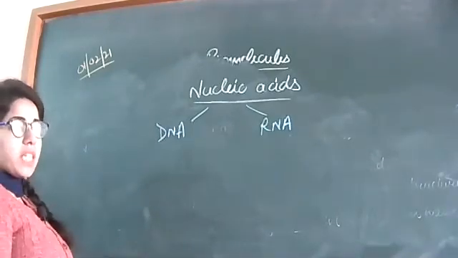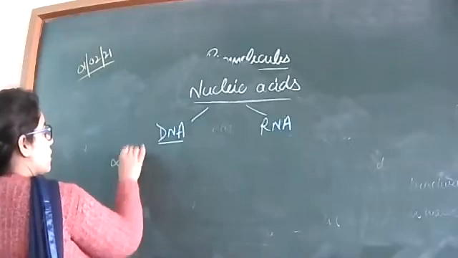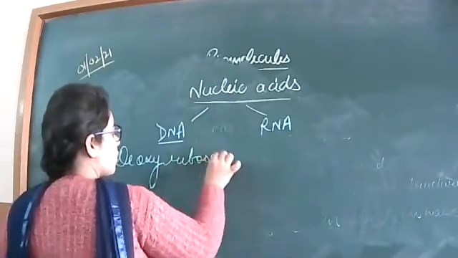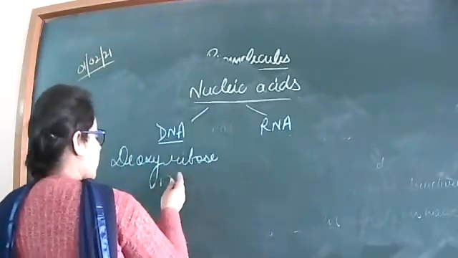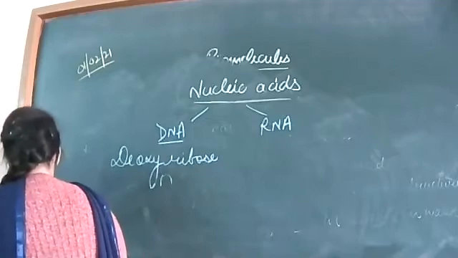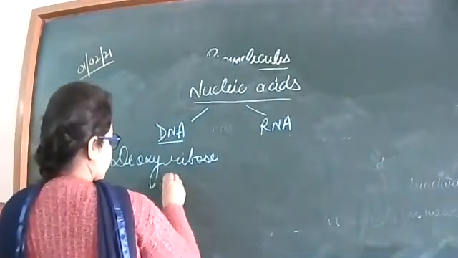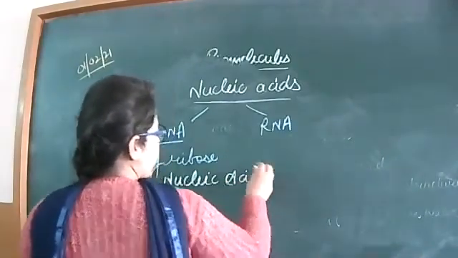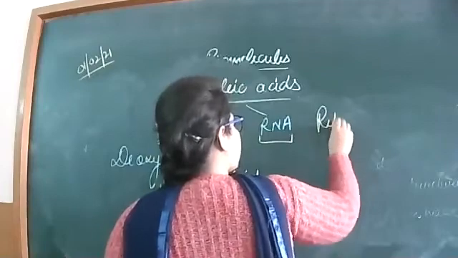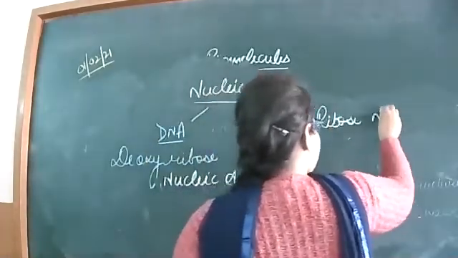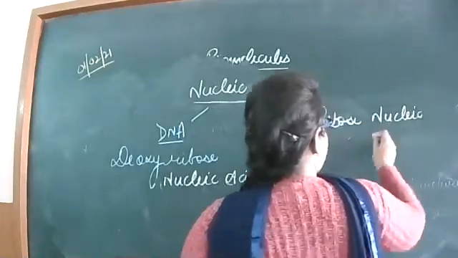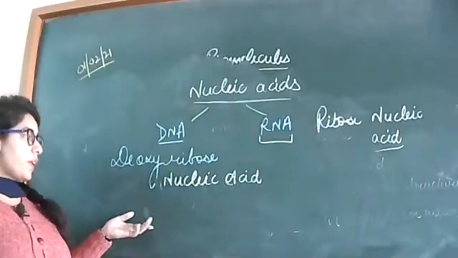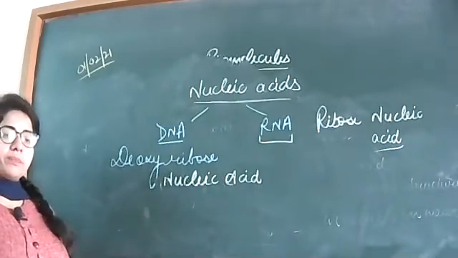What is the full form of DNA? Deoxyribose nucleic acid. And the full form of RNA is ribose nucleic acid. So what is the main difference between the DNA and RNA?